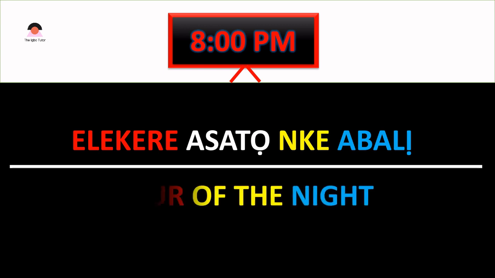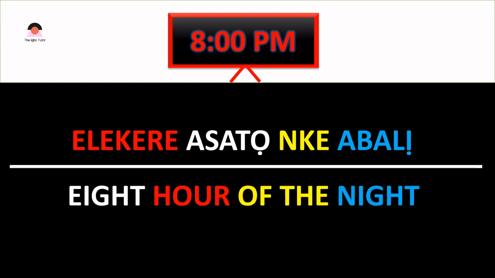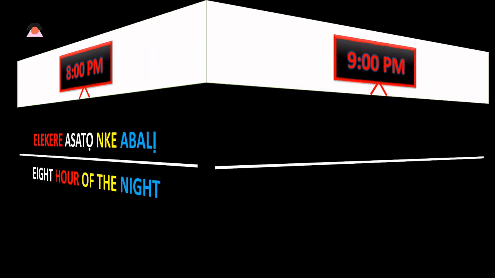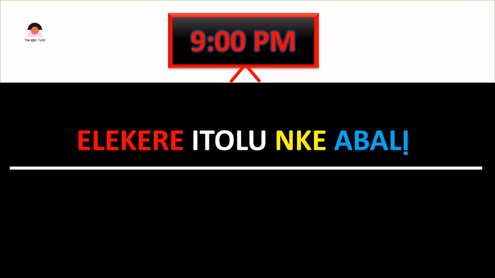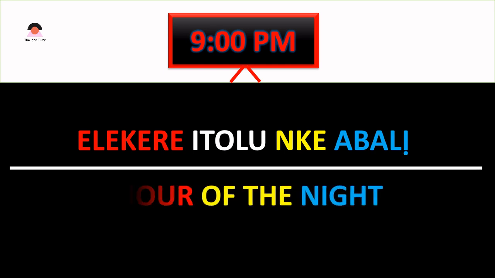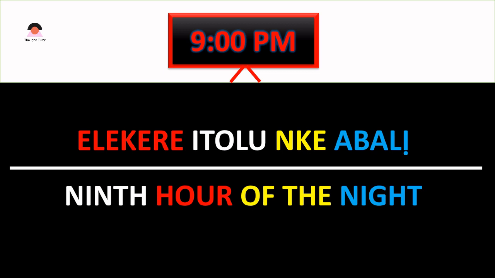We're moving into night. So we're going to take the word for night, which is abali. Elekere asatọ nke abali. The 8th hour of the night. Elekere asatọ nke abali. 9 p.m. What is it in Igbo language? It is elekere itoolu nke abali. Elekere itoolu nke abali. 9th hour of the night.